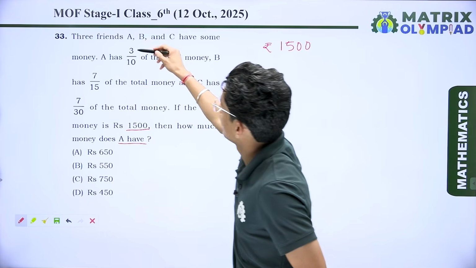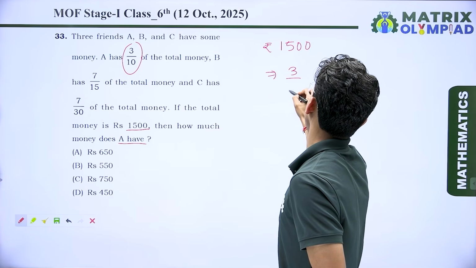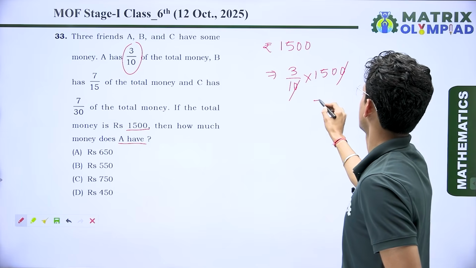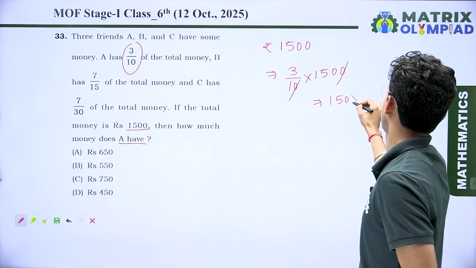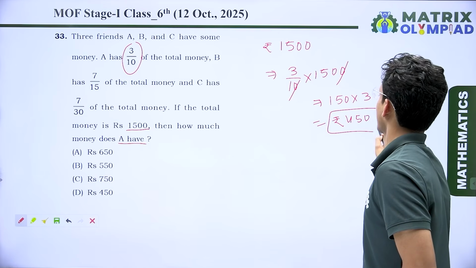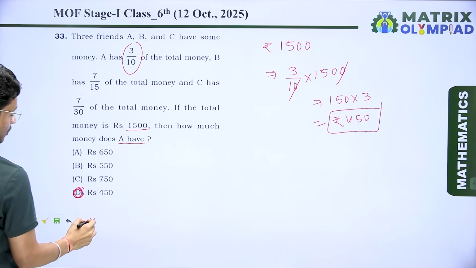So we know A has 3 upon 10 of the total money. So I can write here 3 upon 10 of the total money. When I simplify it, 0 and 0 cancel out. So I can write here 150 multiplied by 3. It means rupees 450. So here option number D is the correct answer.